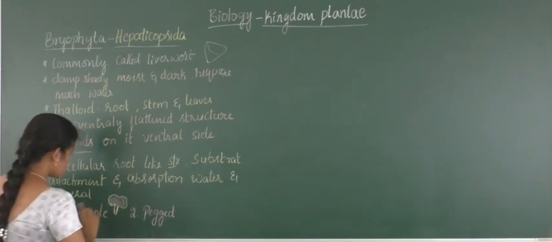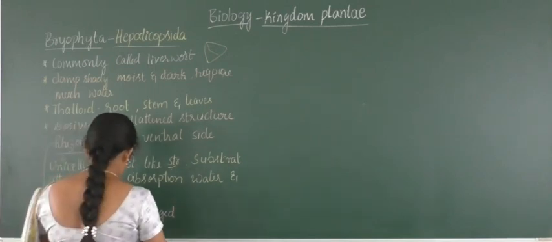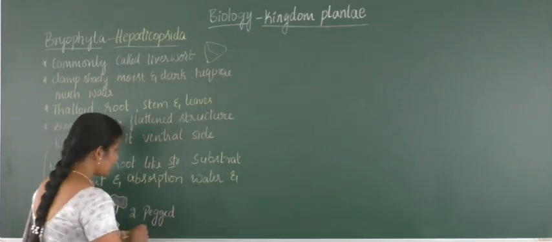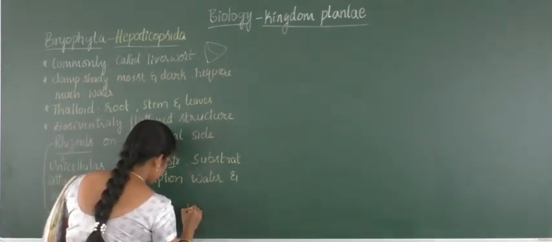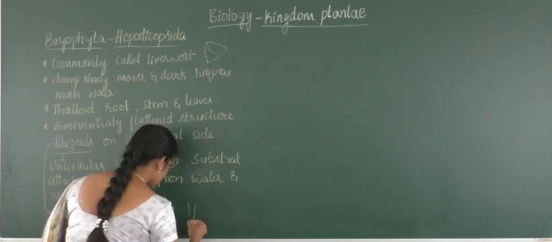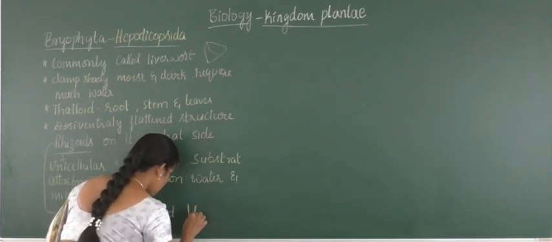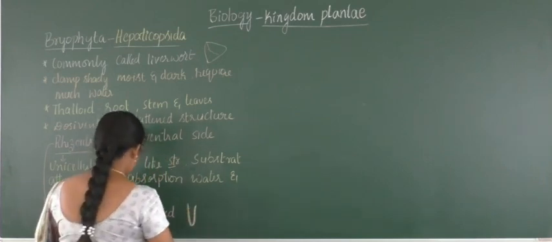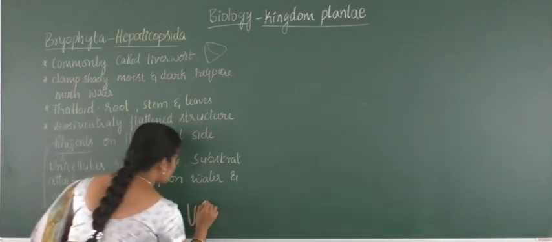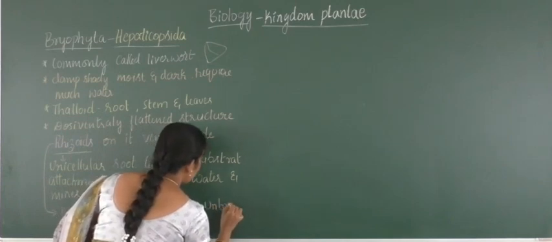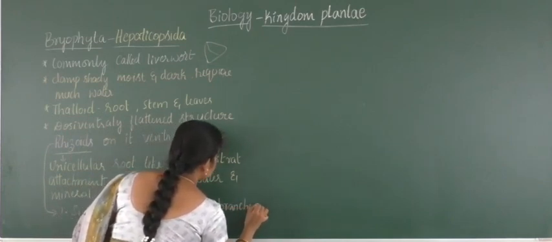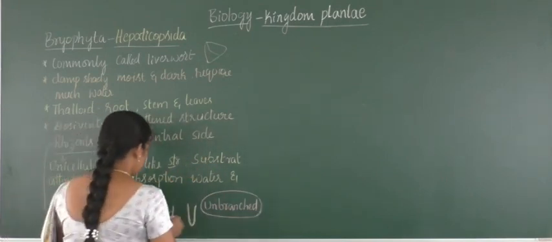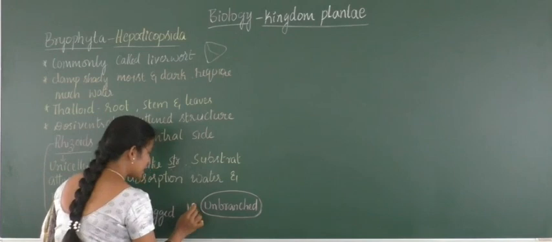This is one structure. The next one is the pegged type, where the extension is much thicker and longer. Both kinds of rhizoids are always unbranched, and they are on the ventral side.